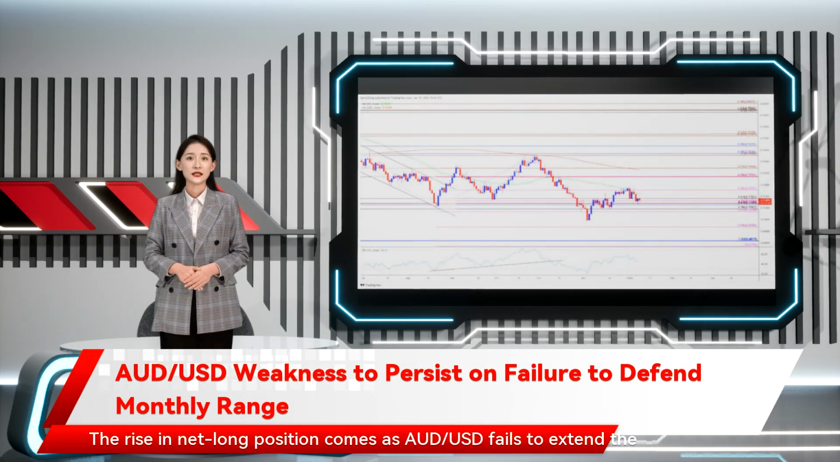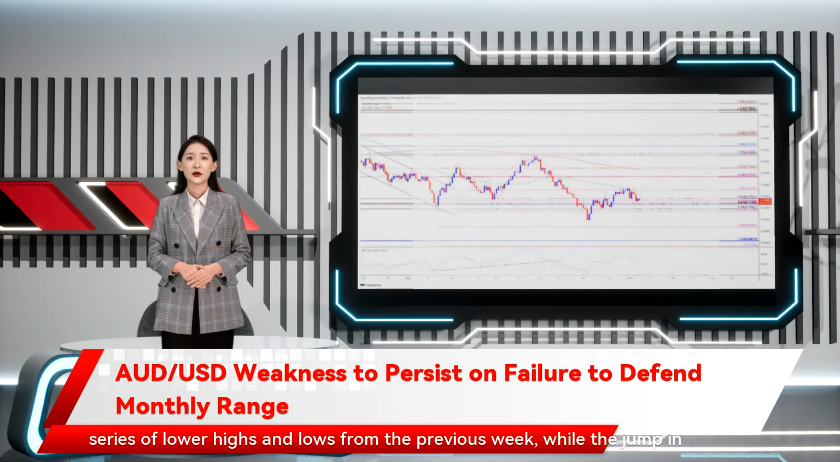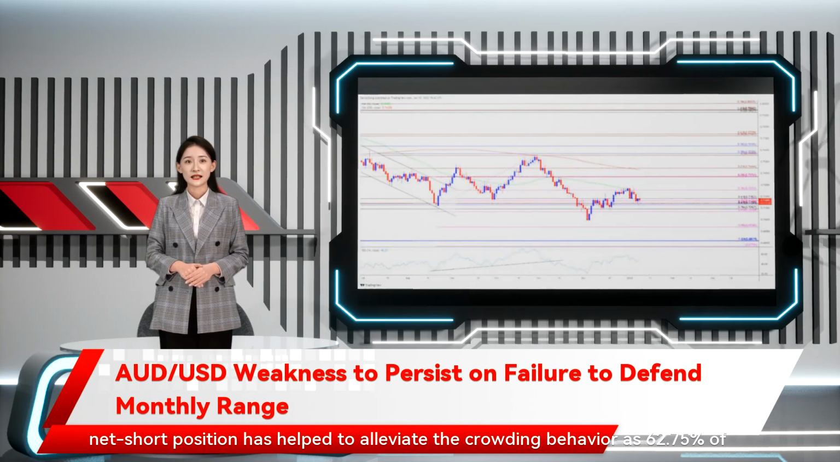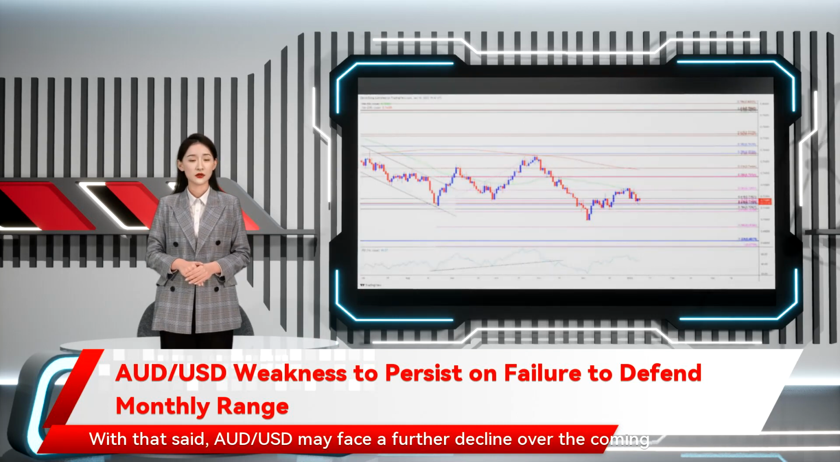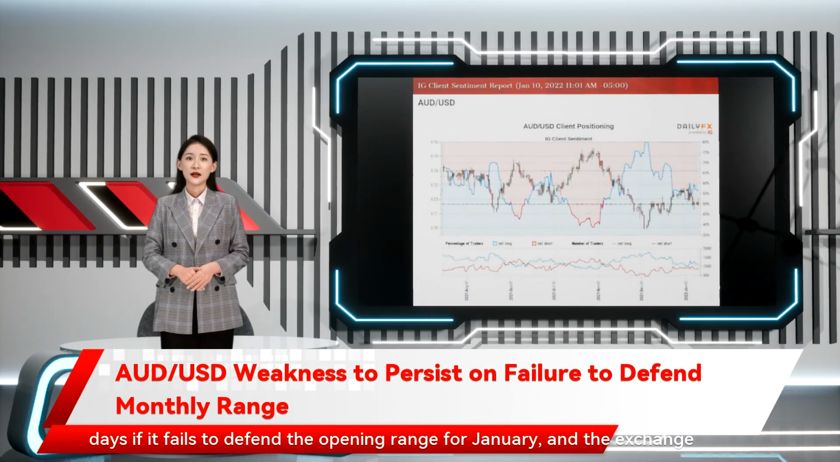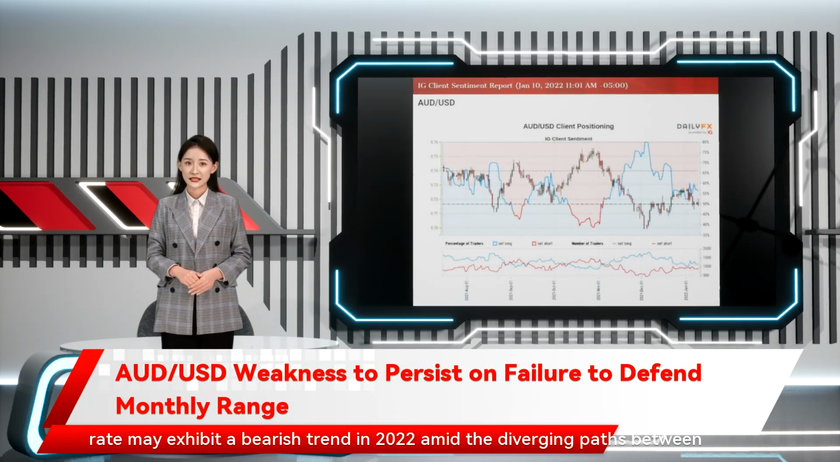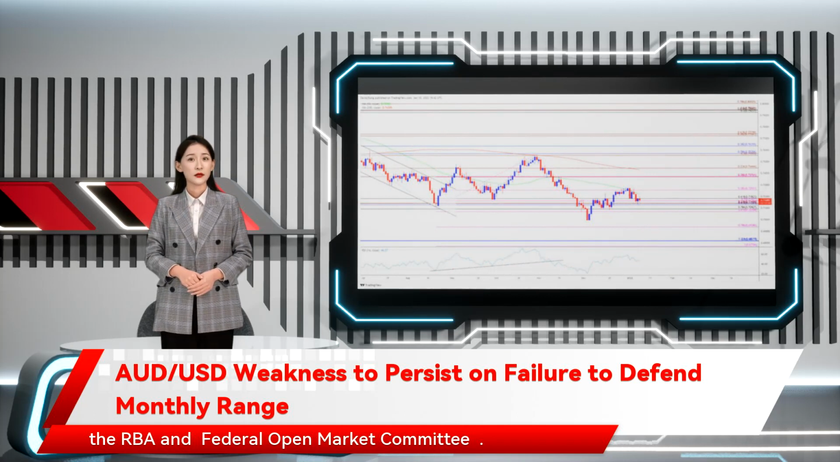The rise in net long position comes as Australian dollar to US dollar fails to extend the series of lower highs and lows from the previous week, while the jump in net short position has helped to alleviate the crowding behavior as 62.75% of traders were net long the pair in mid-December. With that said, Australian dollar to US dollar may face a further decline over the coming days if it fails to defend the opening range for January, and the exchange rate may exhibit a bearish trend in 2022 amid the diverging paths between the RBA and Federal Open Market Committee.